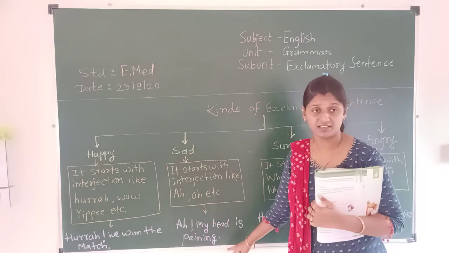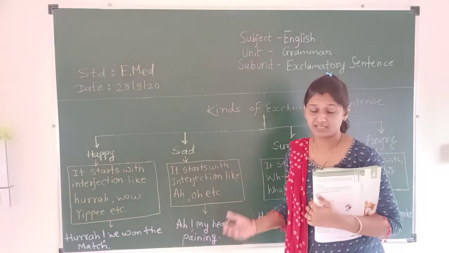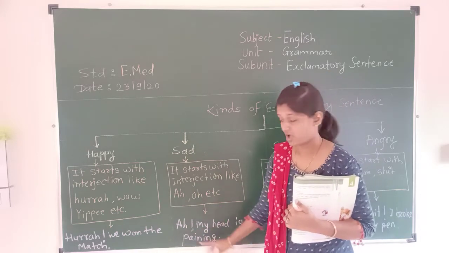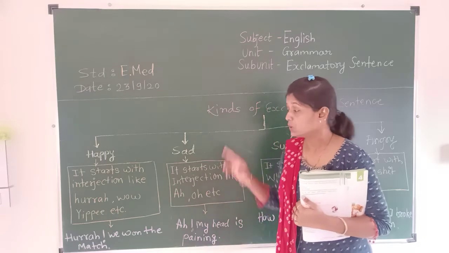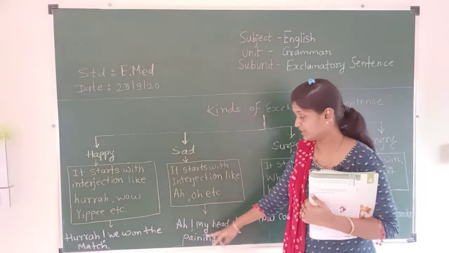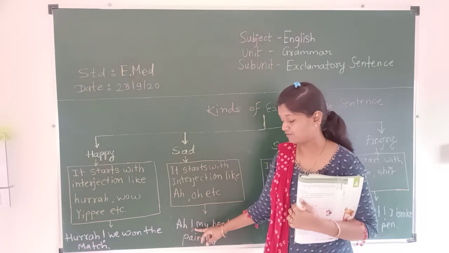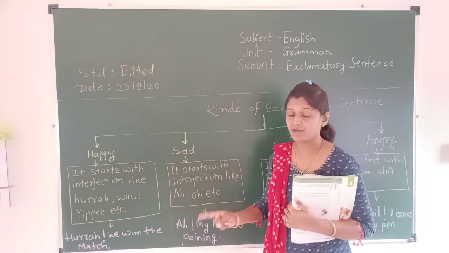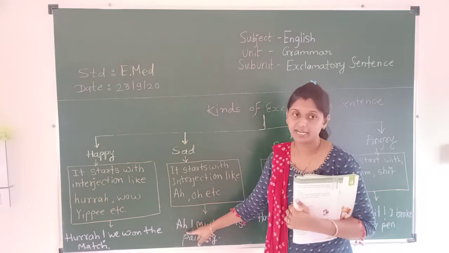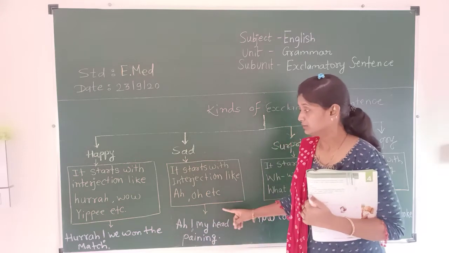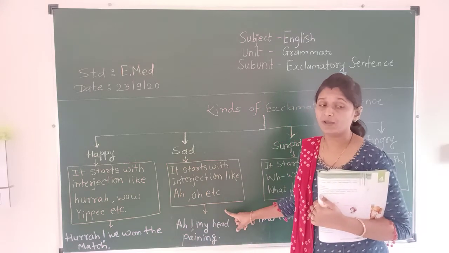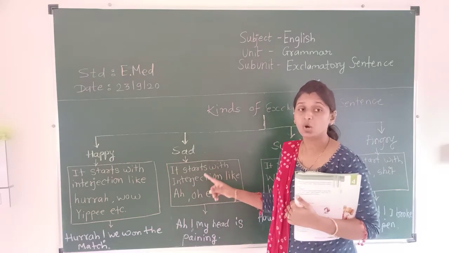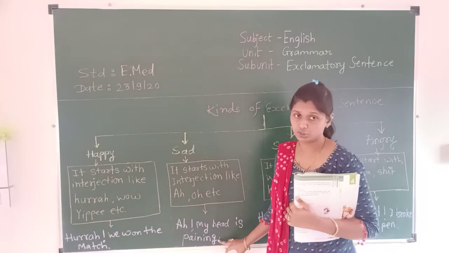My head is paining. Something is paining, so the feeling is sad. Ah! My head is paining. In this sad sentence, after writing the interjection word, you have to give an exclamation mark right next to it, and the sad sentence always ends with a full stop.